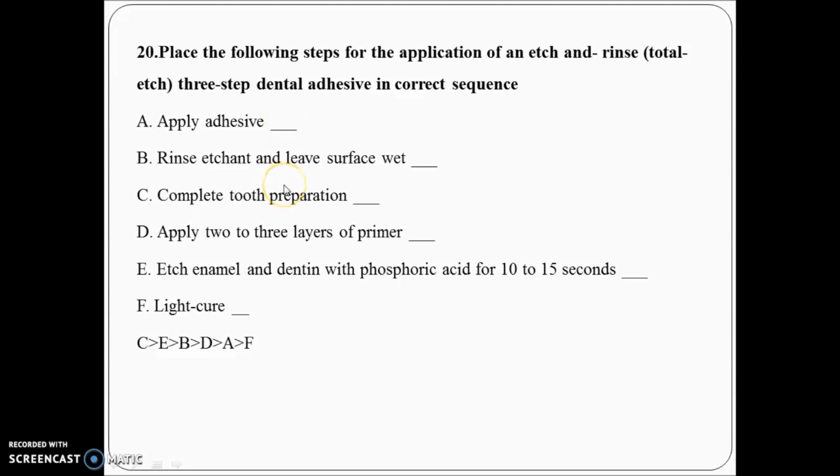The first step will be your complete tooth preparation. Second step will be etching enamel and dentine with phosphoric acid. Third step will be rinsing. Fourth step is application of primer. Fifth step, apply adhesive, that is the composite. And last, light cure. So like this 6 to 7 steps are there and you have to go with it. Fine. So such things can be asked in your examination. Those are sequence based questions.